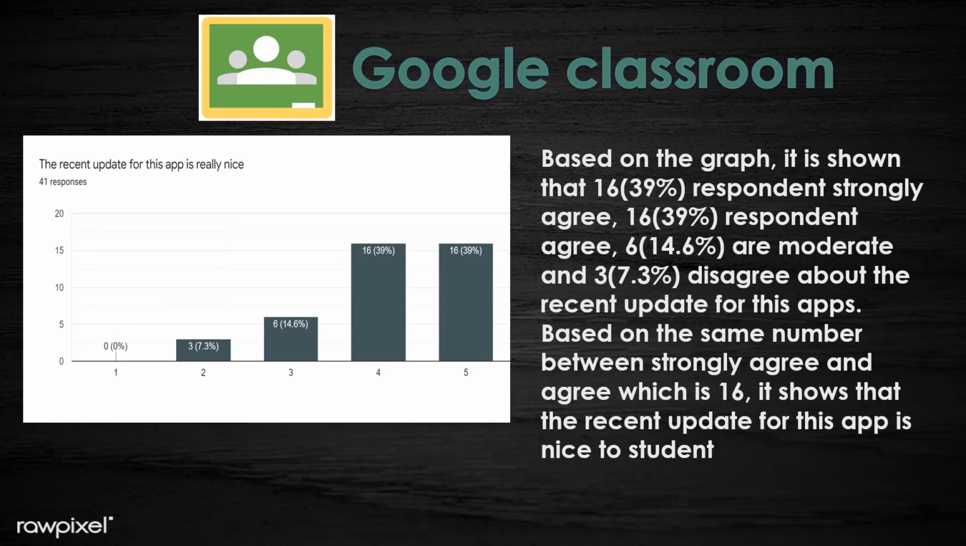Okay. Next, the recent update for this app is really nice. Based on the graph in this slide, 16 respondents strongly agree, 16 respondents agree, 6 are moderate, and 3 disagree about the recent update for these apps. Based on the same number between strongly agree and agree, which is 16, it shows that the recent update for this app is nice to the students.